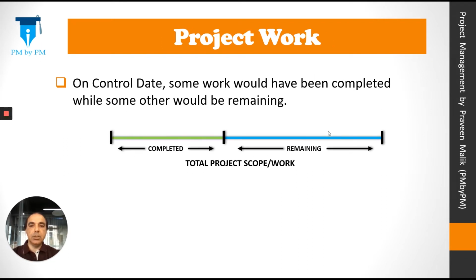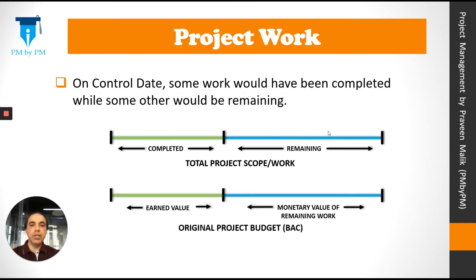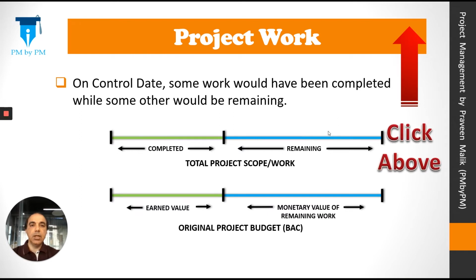Let's see what it means. So we started a project. On the control date, some work would have been completed while some other work would be remaining. And the picture would look something like this. The completed work can be associated with earned value or EV, whereas the total scope of the project can be associated with total budget or budget at completion BAC. To understand these terms, you can click on the card above to watch my previous video.